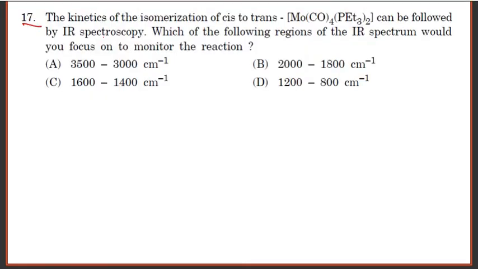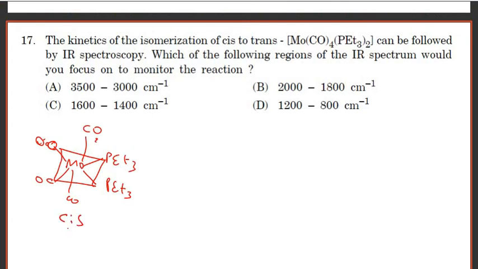Question number 17. The kinetics of isomerization of cis and trans complex has been studied by IR spectra. Which of the following regions of the IR spectrum will you get? Let us draw the structure of this complex. Here, this is the cis form.